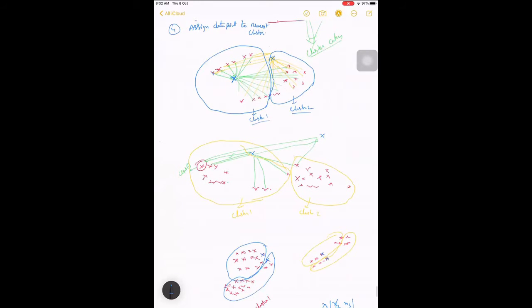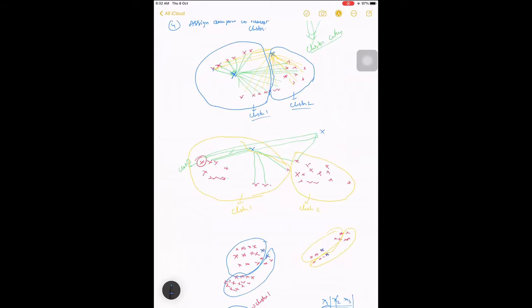But the main challenge with higher dimensional data, like real-time data, is that it won't be two-dimensional or three-dimensional to plot. It can go to 10-dimensional as well, or maybe 100-dimensional. It doesn't matter, it can be anything. In that kind of condition, you can't plot it and visualize it and say this can be three clusters, this can be two clusters.